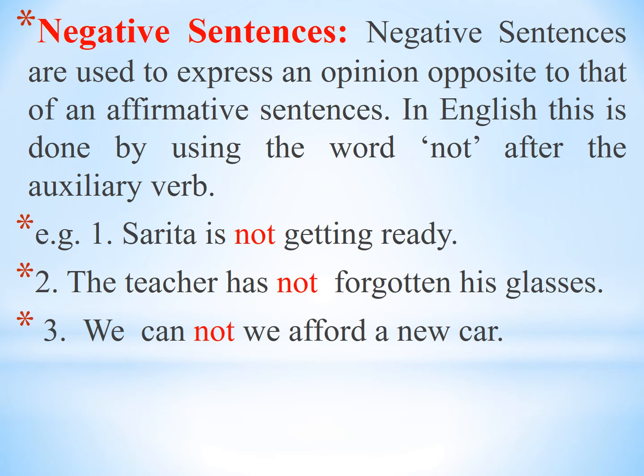In this way, the teacher has forgotten his glasses is an affirmative sentence, and the teacher has not forgotten his glasses is a negative sentence. We can afford a new car is an affirmative sentence. When we add not after the helping verb, the auxiliary verb can, then it becomes a negative sentence. We cannot afford a new car.